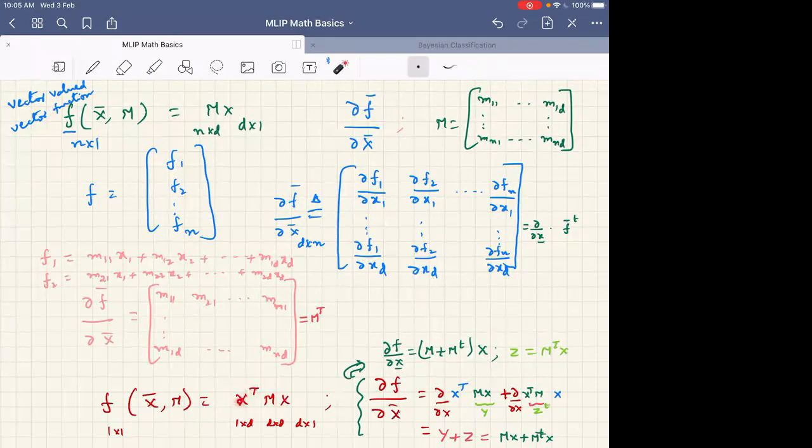There are two variables: x transpose, assume it is a function of x, and x is also a function of x. So, two variables which are functions of x. We differentiate once with respect to one, and once with respect to the other, keeping the rest constant while differentiating with respect to one variable.